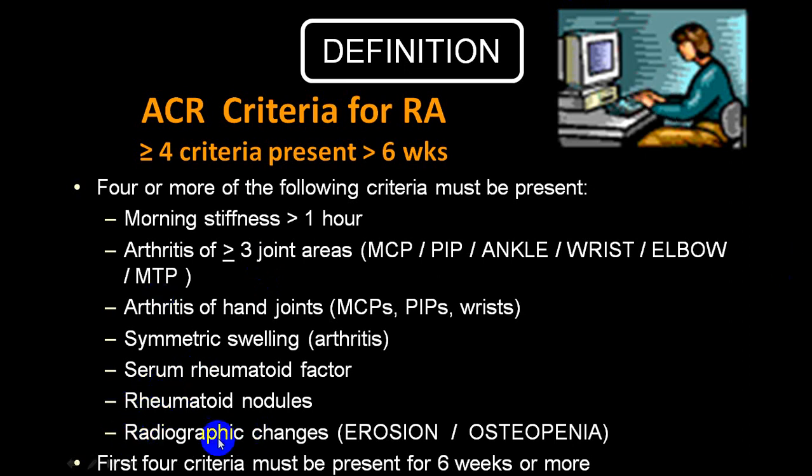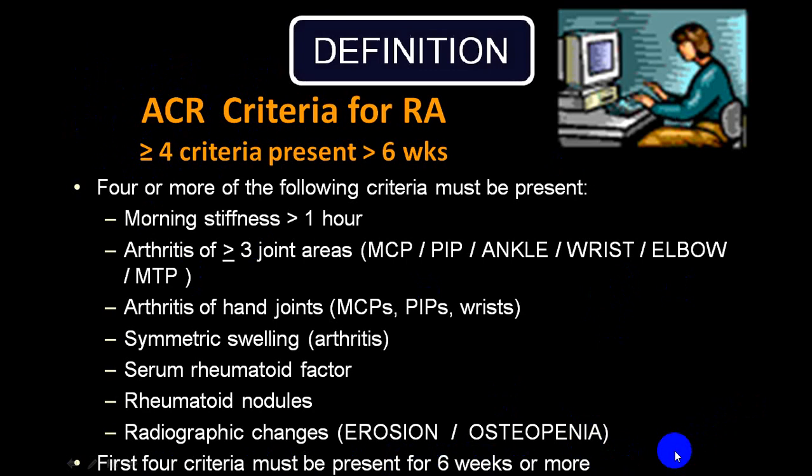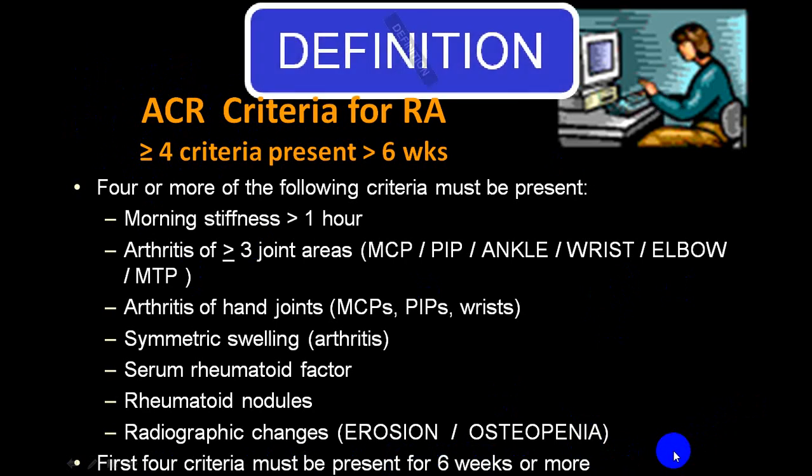On radiological examination, you will get erosion, osteopenia, etc. So out of all this, at least 4 criteria should be present for more than 6 weeks. Then you can label that as rheumatoid arthritis, and this is called the ACR criteria. So that is what is being commonly utilized.